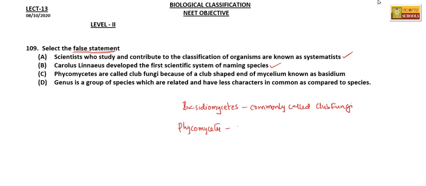Phycomycetes can be called commonly as bread molds. So here this is a wrong statement. Genus is a group of species which are related and have less characters in common as compared to species. Yes, this is also a right statement. So the false statement is C. So option C will be the right answer.